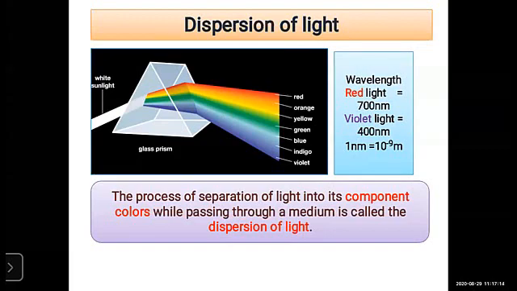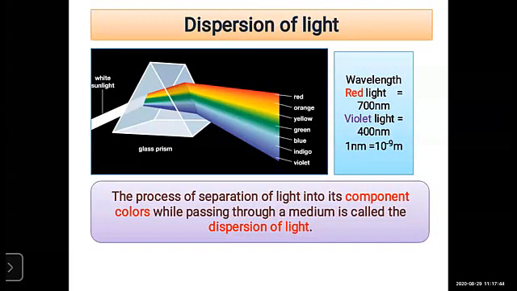A white beam is incident on the prism and refraction happens, meaning the light gets scattered into different colors, right? So the process of separation of light into component colors, the 7 rainbow colors, while passing through the medium.